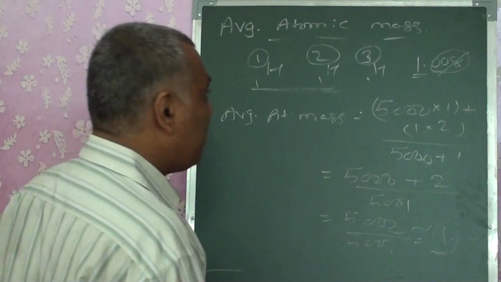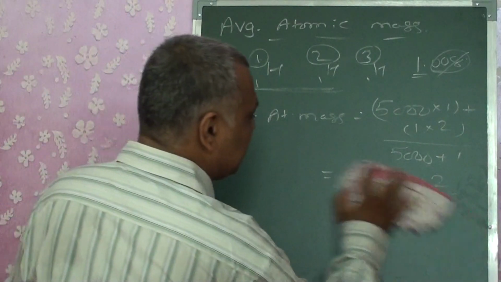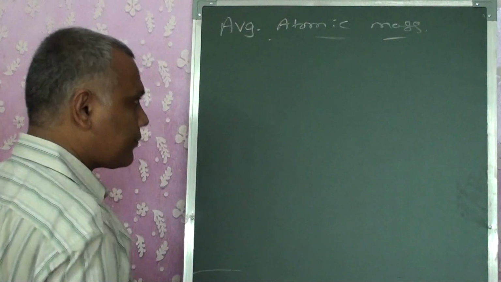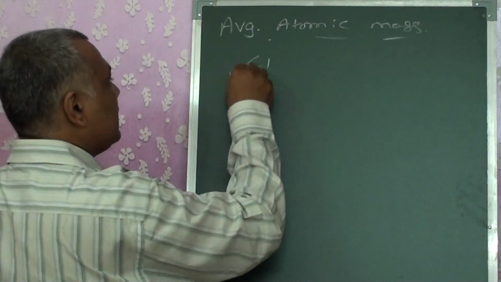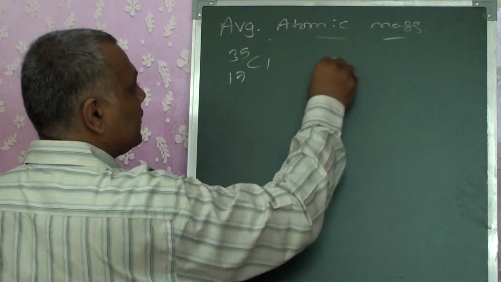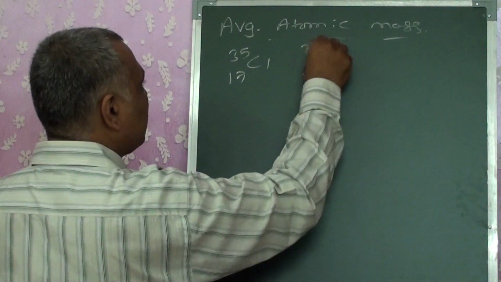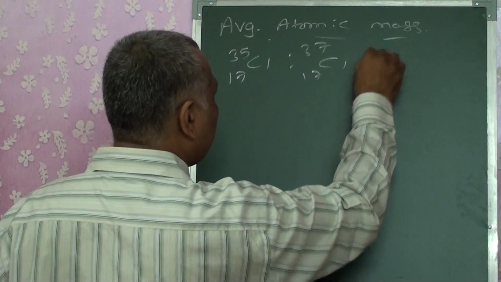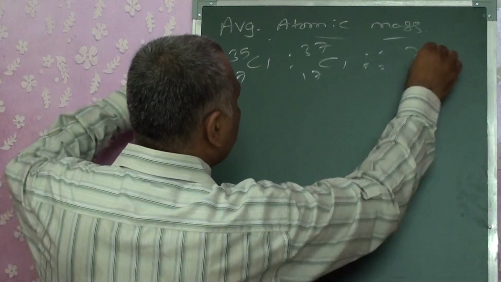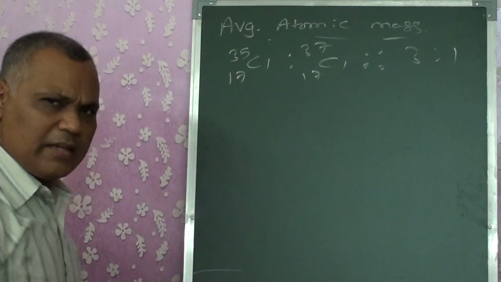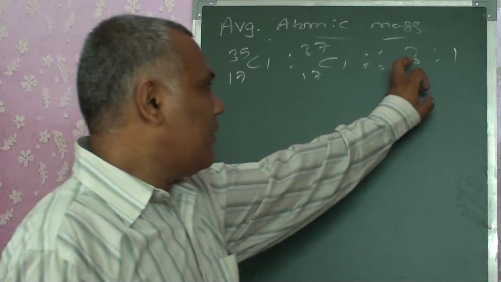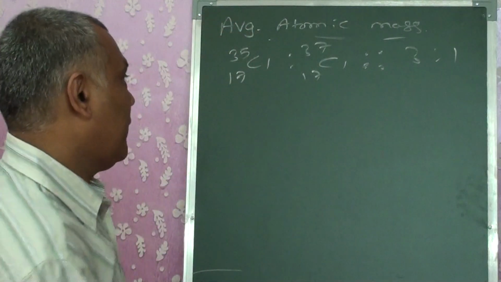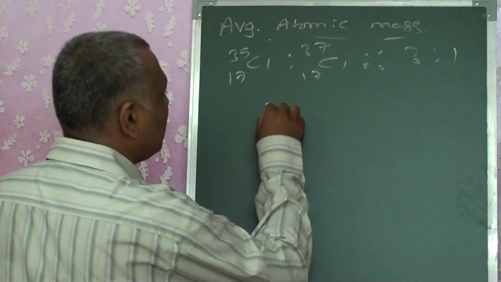Now, to make it much easier for you to understand, let us take chlorine as an example. Cl-35 and Cl-37 are obtained in the ratio of 3:1. It's very simple, right? So in that case, what will we get?